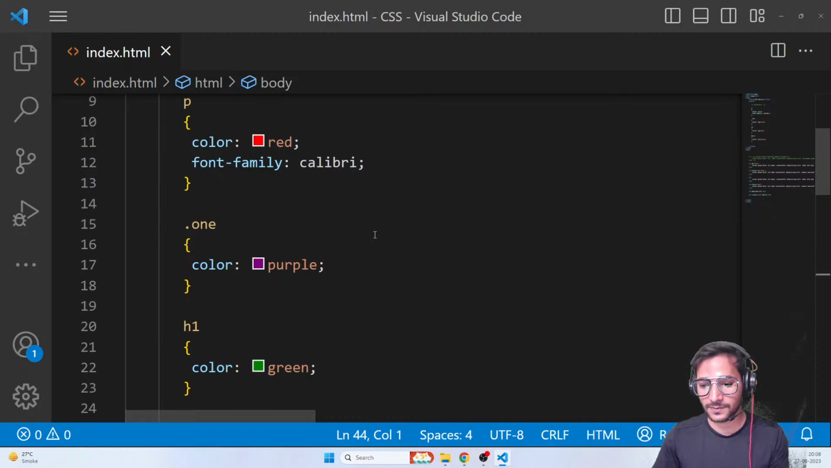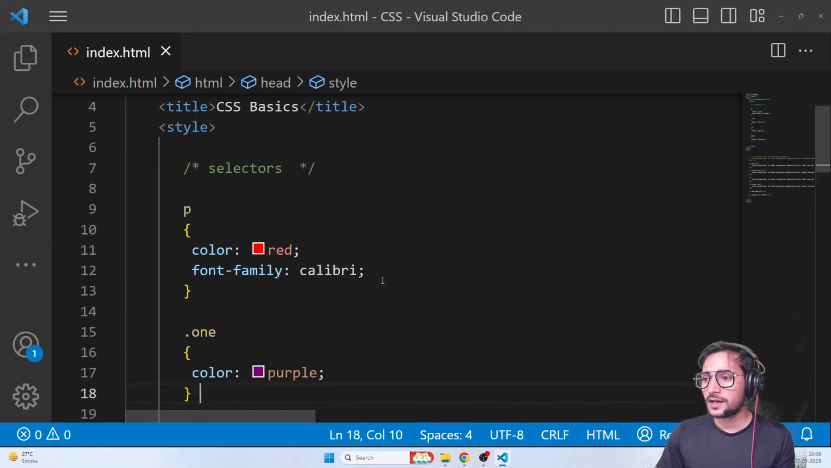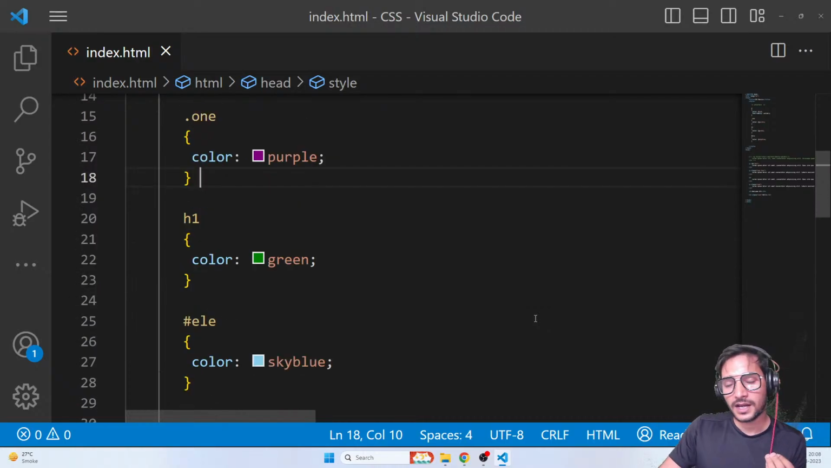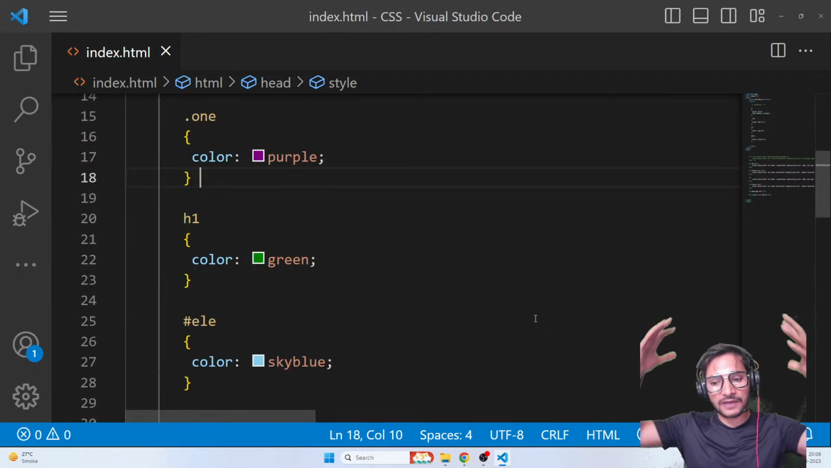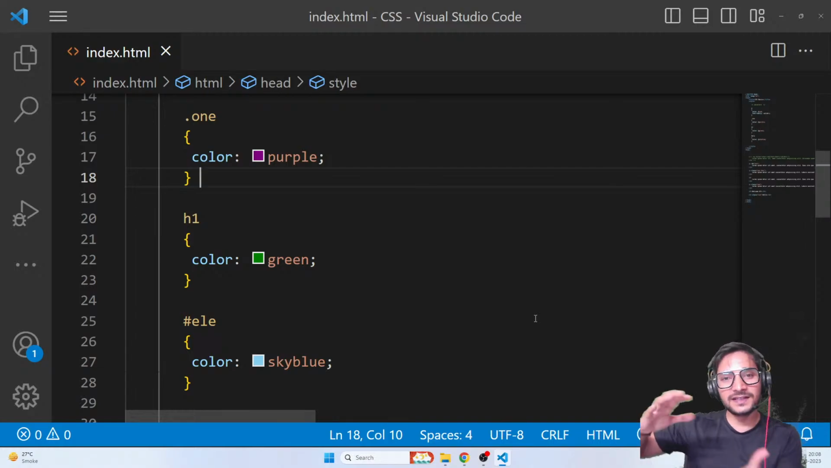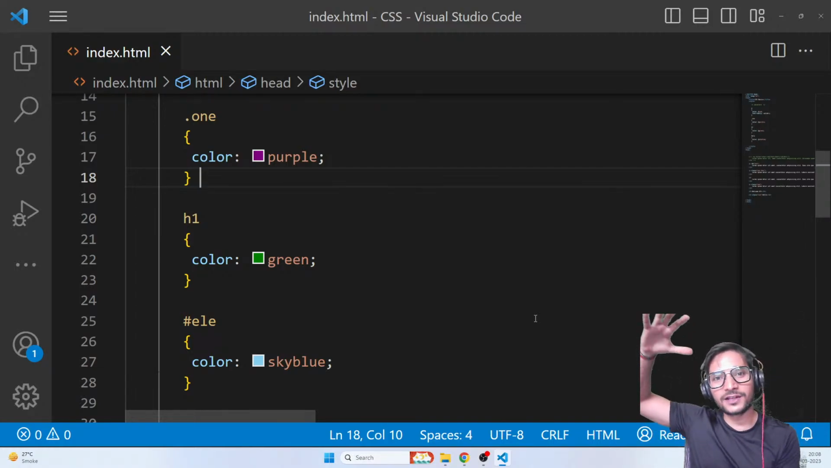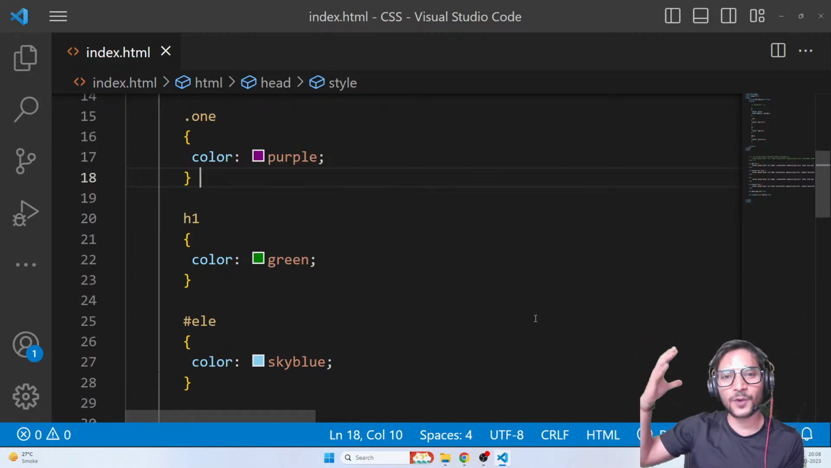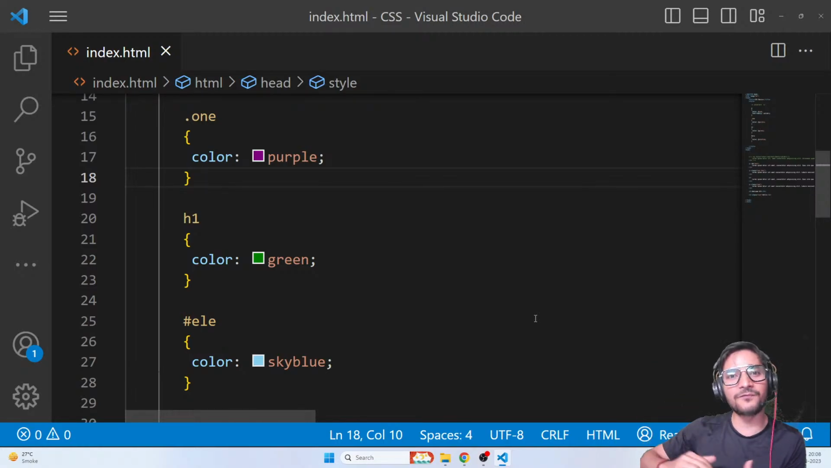Amazing, guys. Now let's talk about the third way. But before that, let's discuss one more problem with internal CSS. When you have a big web page like Flipkart or Amazon, your CSS might go to thousands of lines, and your HTML is also going thousands of lines. Now the problem will be your page will become very big.